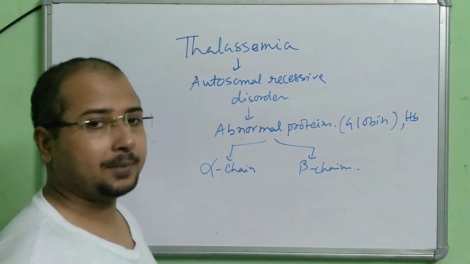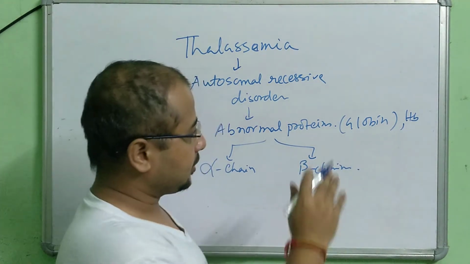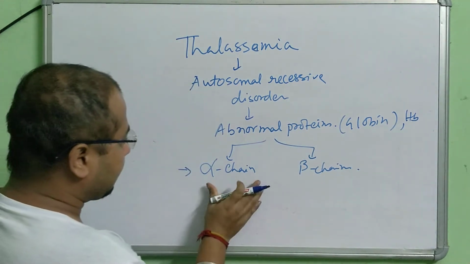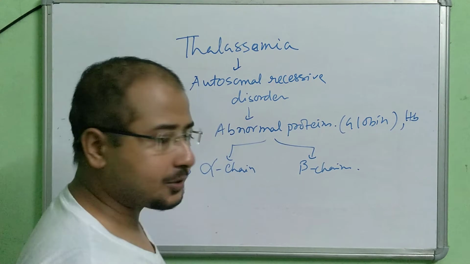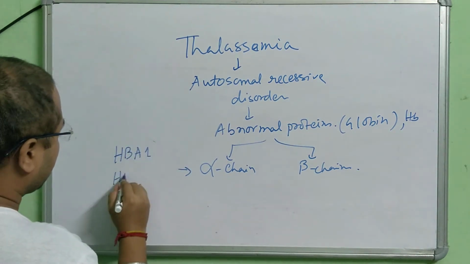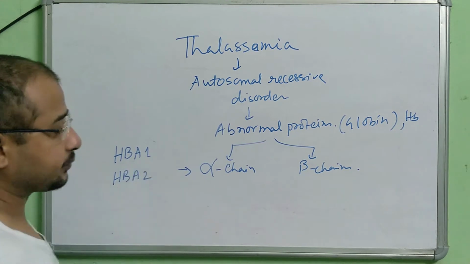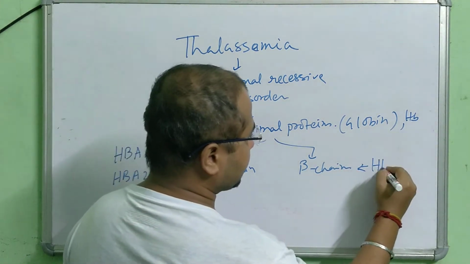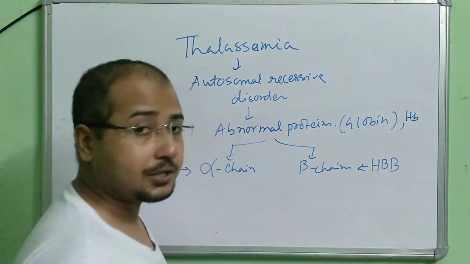Now for the alpha chain formation, two genes are responsible, HBA1 and HBA2. And for the beta chain production, the gene responsible is the HBB gene.